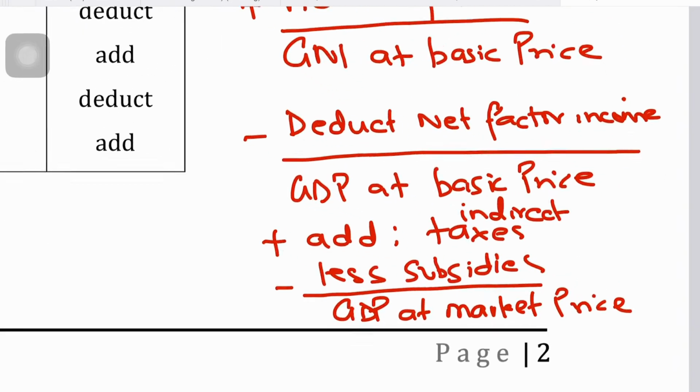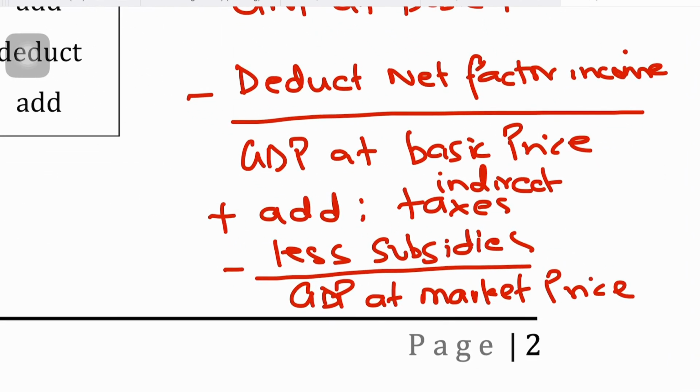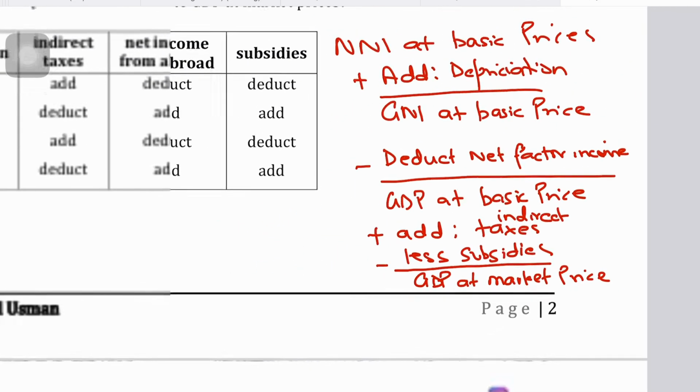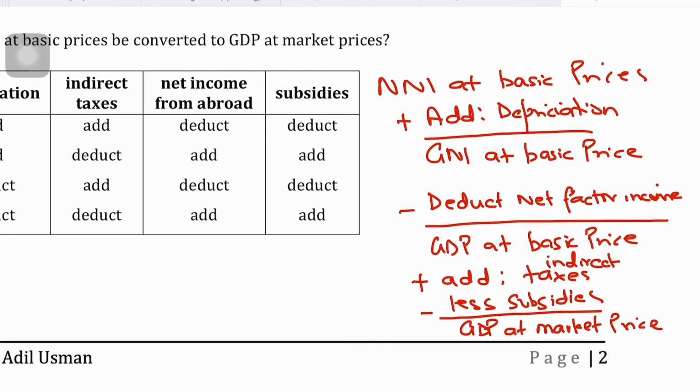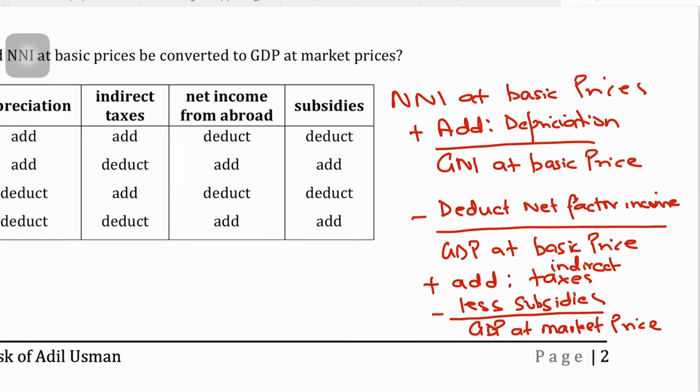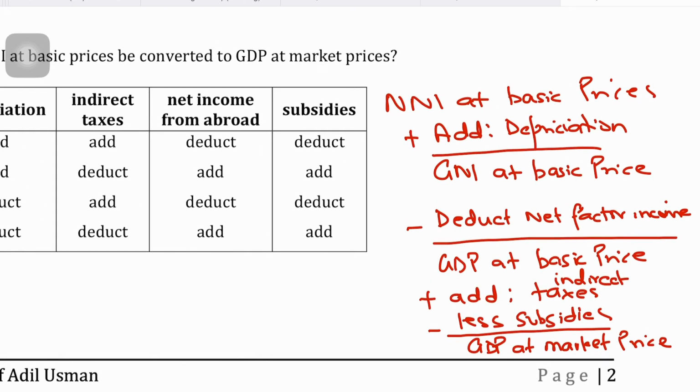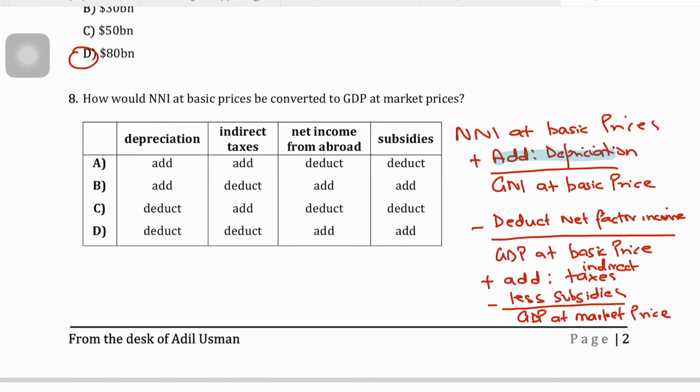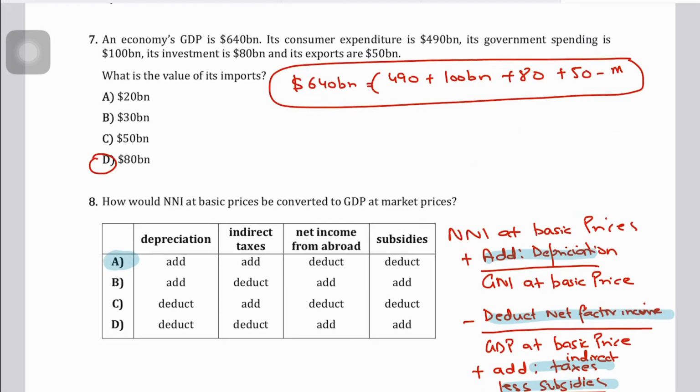Now, in order to convert your GDP at basic prices to GDP at market prices, you need to add your indirect taxes and you need to deduct your subsidies, right? Because your GDP at market prices would be factoring in what consumers are paying, like I told you at the start of the video as well. And so it follows that you're adding depreciation, you're deducting net factor income, you're adding taxes, and you're deducting subsidies. So A should be the correct answer for question 8. Okay, let's do the next question.